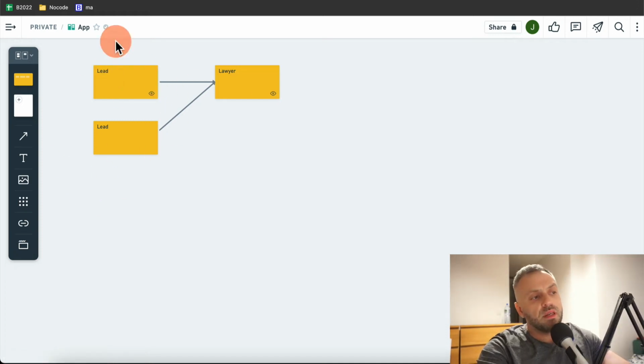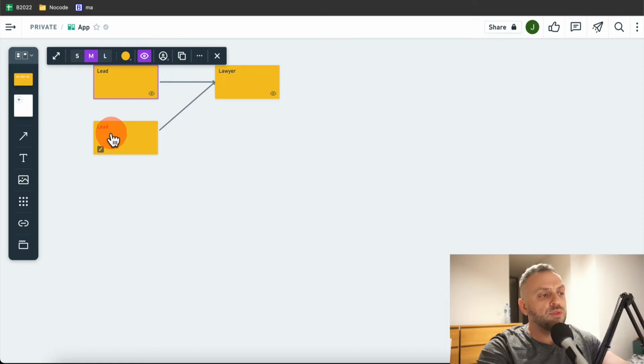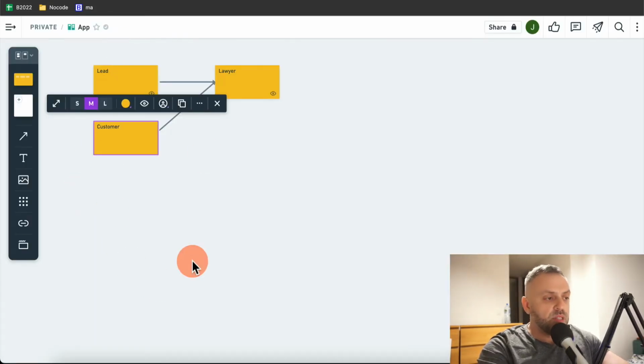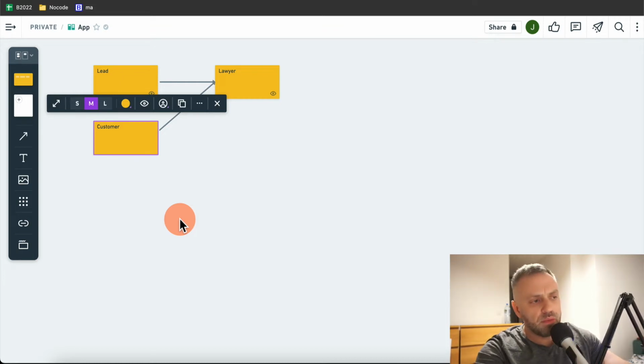And there are various stages. In this example, I have two stages, right? I have lead and customer. But typically, you're going to have a bunch of stages. You're going to have lead, you're going to have prospect, you're going to have customer, client. There's going to be a lot of stages, so maybe 5-6 stages. And it gets hard to keep track when you have a lot of them. And so the idea with CRM is it makes things easier.